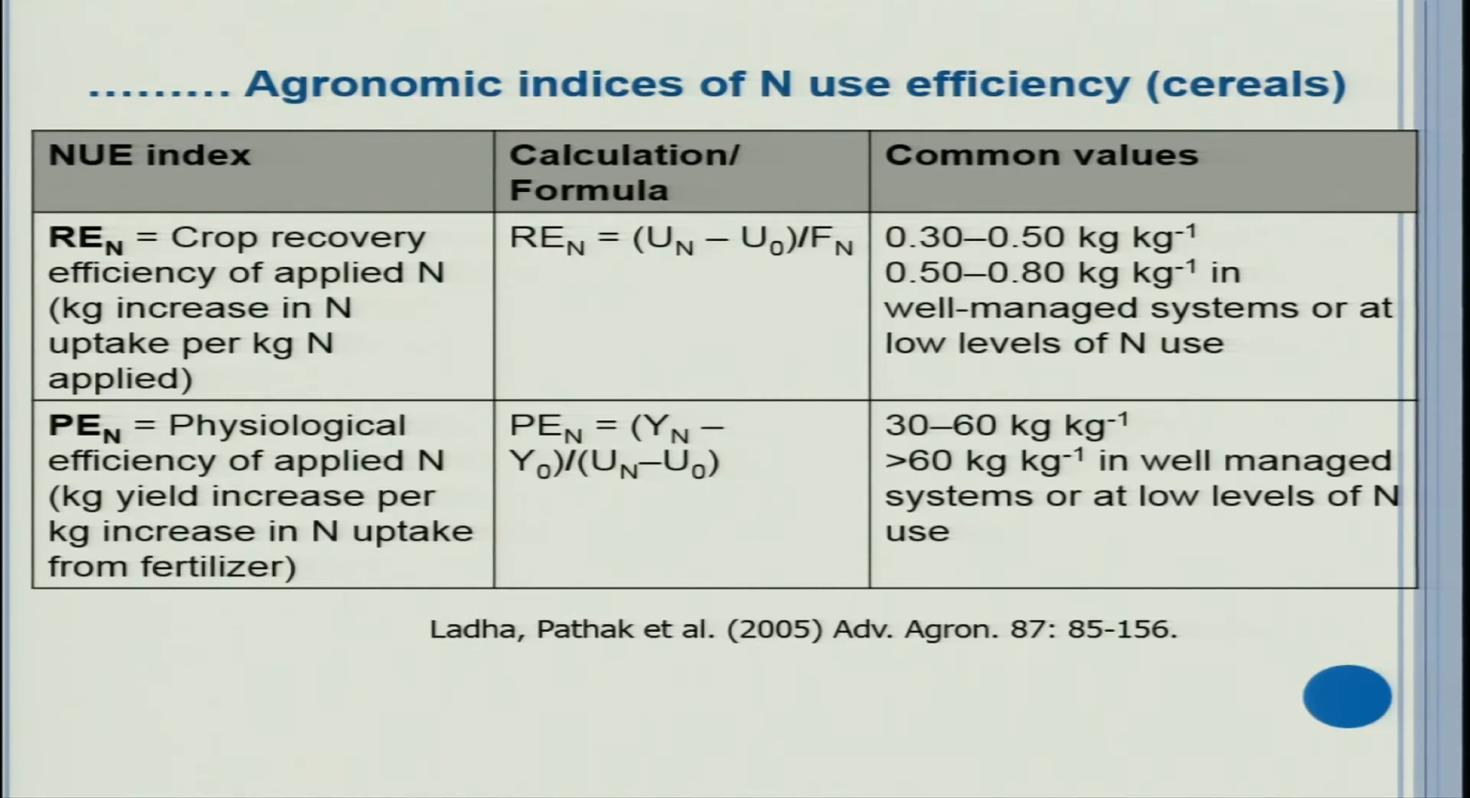Now see the last agronomic index or nitrogen use efficiency index, that is PEN, physiological efficiency of applied nitrogen. The unit is kg yield increase per kg increase in nitrogen uptake from fertilizer. The formula is Yn minus Y0 divided by UN minus U0. Common values are 30 to 60 kg per kg, or more than 60 kg even under best managed conditions. So this is how we can define different nutrient use efficiencies, in this case with respect to nitrogen. However, you can extend it to other nutrients also.